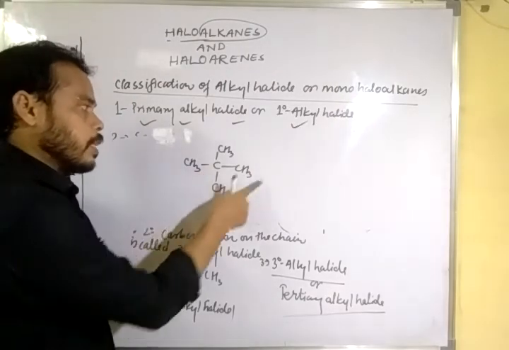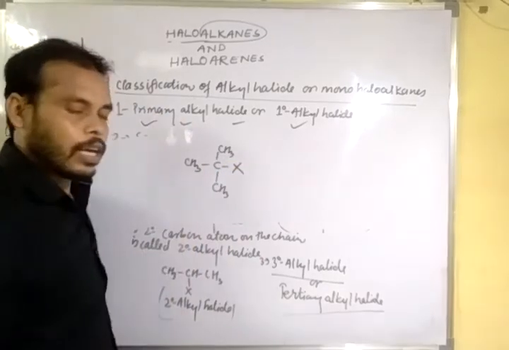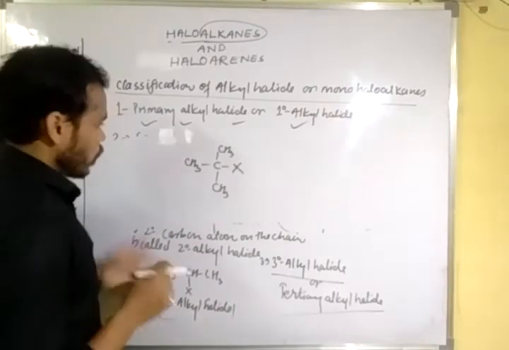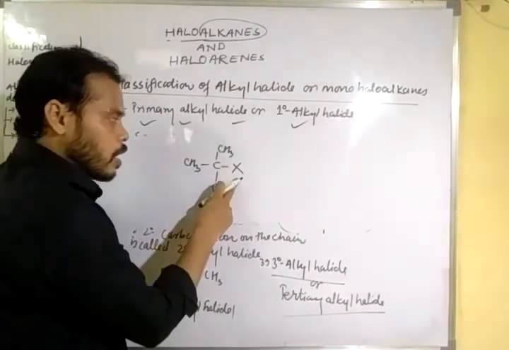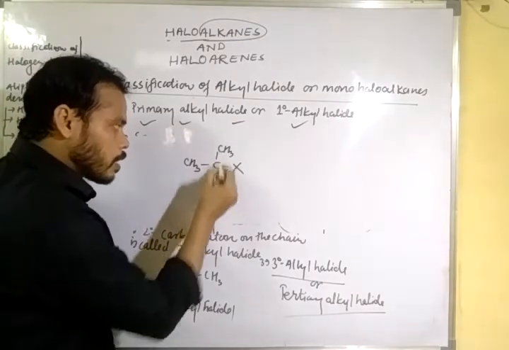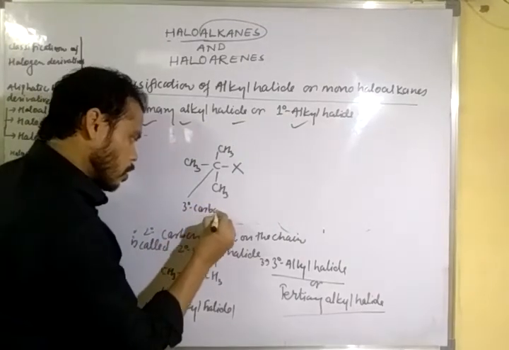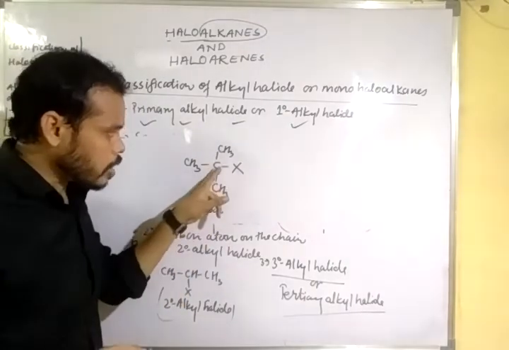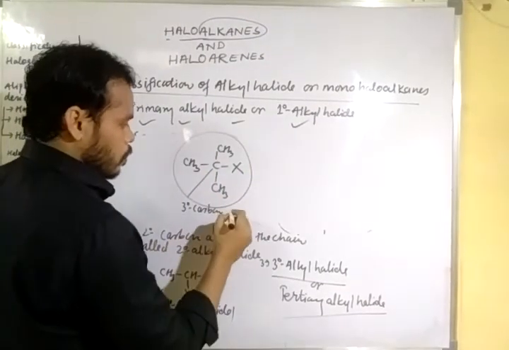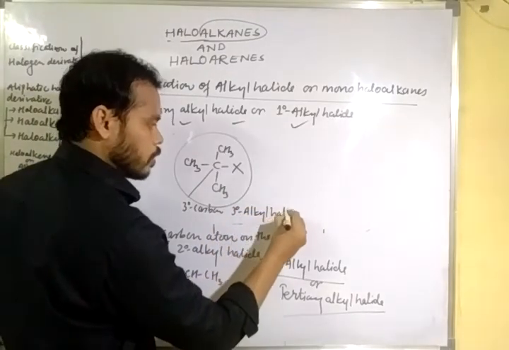But when this group is substituted by a halogen atom, this carbon is attached with three other carbons, and it is called 3 degree carbon. The halogen atom is attached to the 3 degree carbon atom, so it is the example of 3 degree alkyl halide.